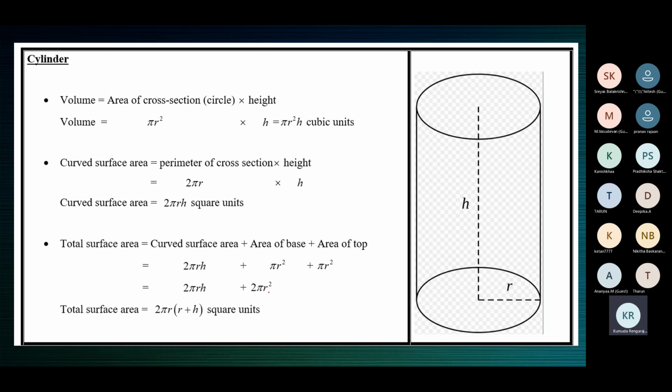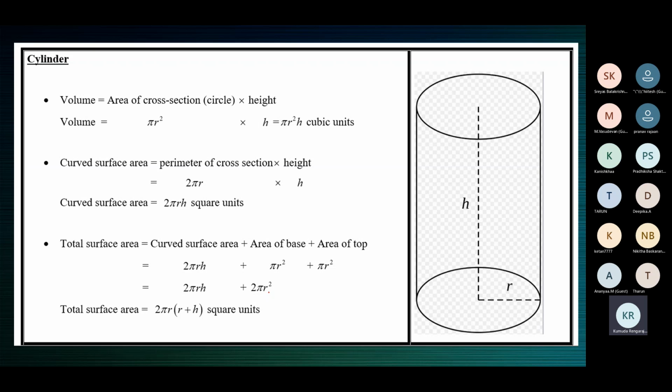Now, what is the area of a cylinder when both the ends are open? Curved surface area. Only the curved surface area. When both ends are open, it's a curved surface area. What's the formula to find the curved surface area? 2 pi r h.